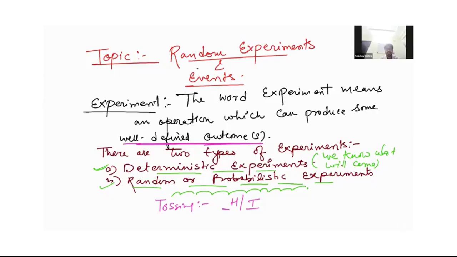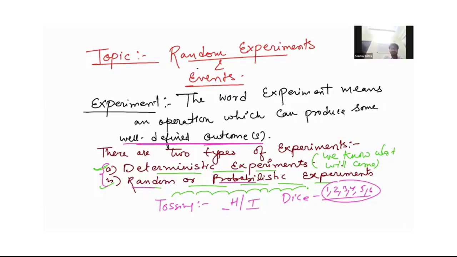If you are throwing a dice, you don't know what will come: one, two, three, four, five, six. You don't know which number will come as your outcome. Those experiments are known as random or probabilistic experiments. I hope you understood the difference between deterministic and random experiments.